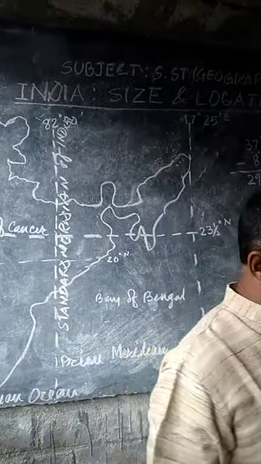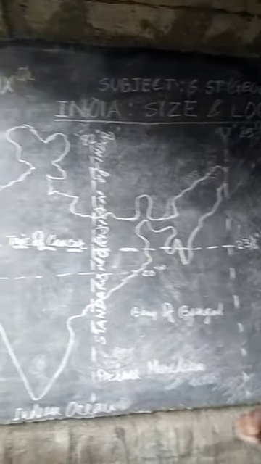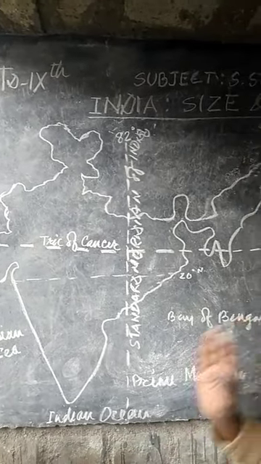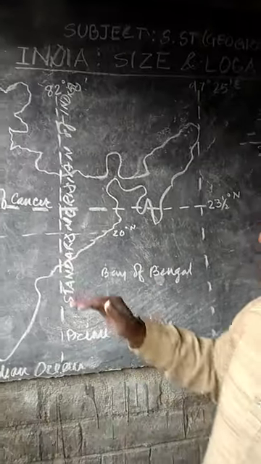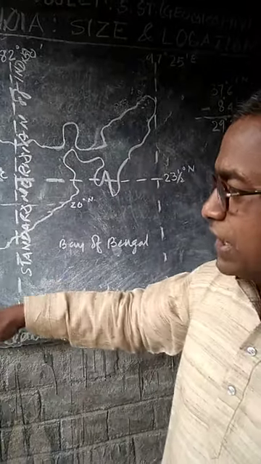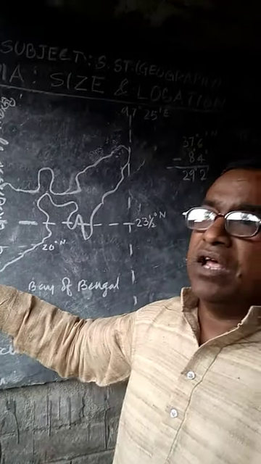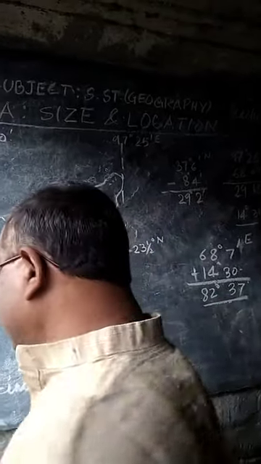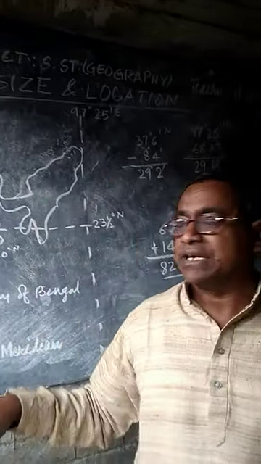The duration of day and night is influenced by the latitude in any country. Areas like 28 degree 4 minute are closer to the equator.